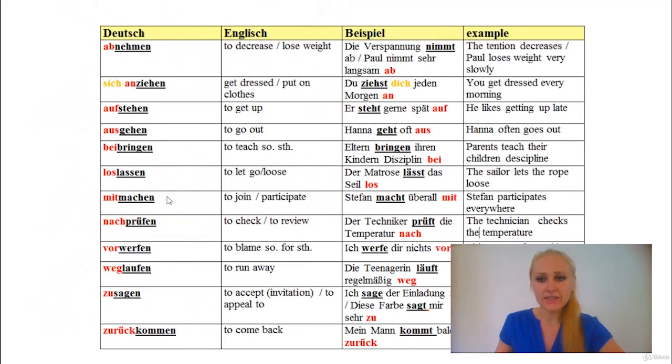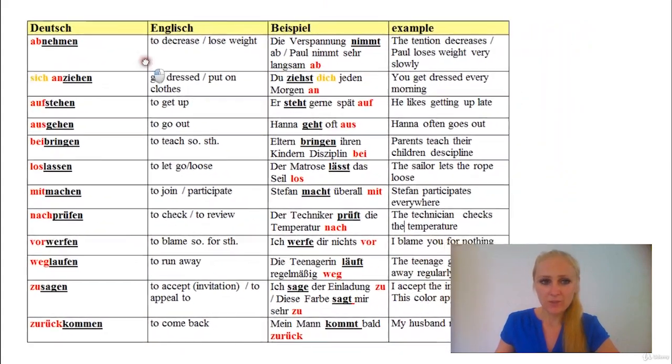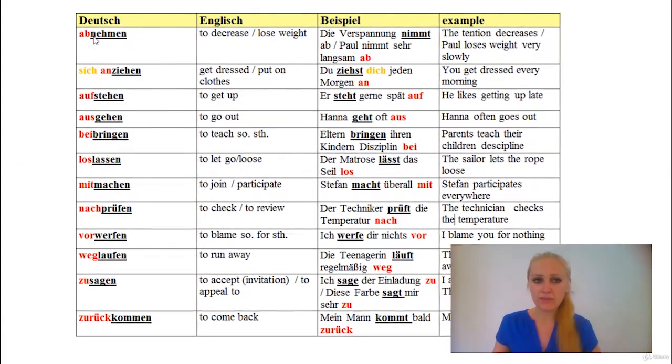Here is a list of some further separable verbs. It would be great if you take some time to study those because they are very commonly used. Abnehmen, for example, means to decrease or to lose weight, depending on the context. So die Verspannung nimmt ab. Nehmen is an irregular verb if it stands by itself. Nehmen, to take, it's irregular.